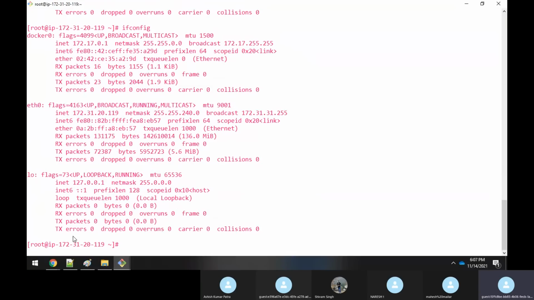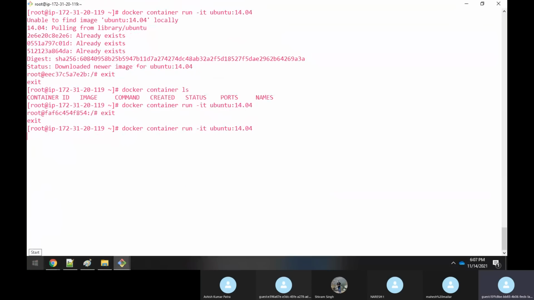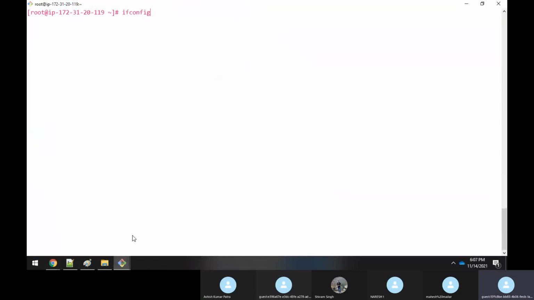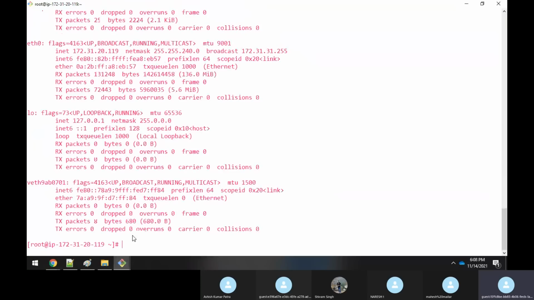You have to remember, if somebody asks you, you have to tell them that for each and every running container it will create one. Let me create a container again. You could see a new virtual interface is created. Let me create one more container here.